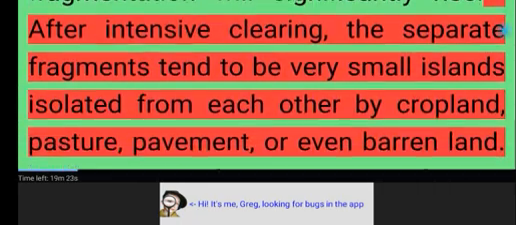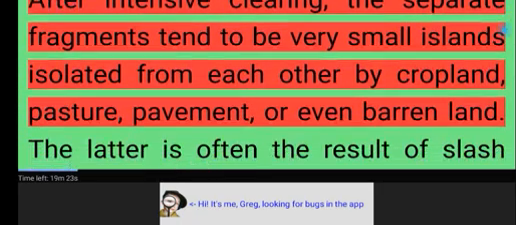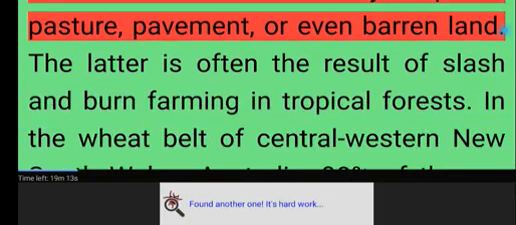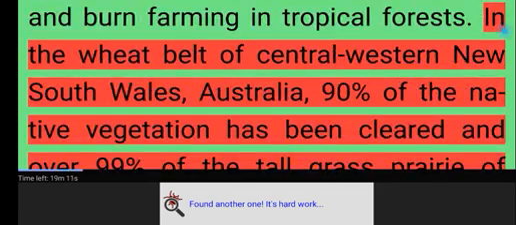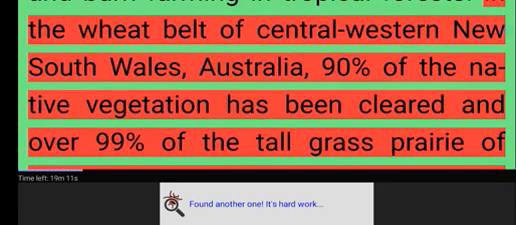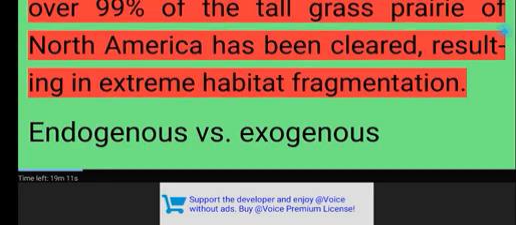After intensive clearing, the separate fragments tend to be very small islands isolated from each other by cropland, pasture, pavement, or even barren land. The latter is often the result of slash and burn farming in tropical forests. In the wheat belt of central western New South Wales, Australia, 90% of the native vegetation has been cleared and over 99% of the tall grass prairie of North America has been cleared, resulting in extreme habitat fragmentation.